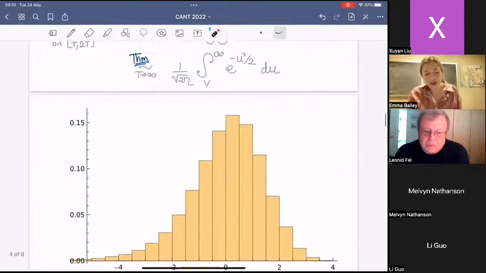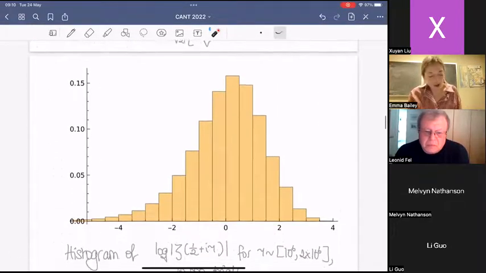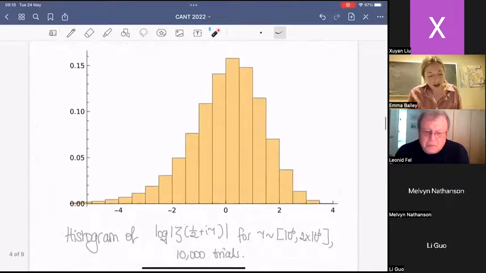And again, pictures can be helpful. Here's a histogram I created. I've taken a height around 1 million, and I've sampled this random variable tau 10,000 times, and plotted the evaluation of log of zeta at each of these half plus i tau. And here is this histogram.